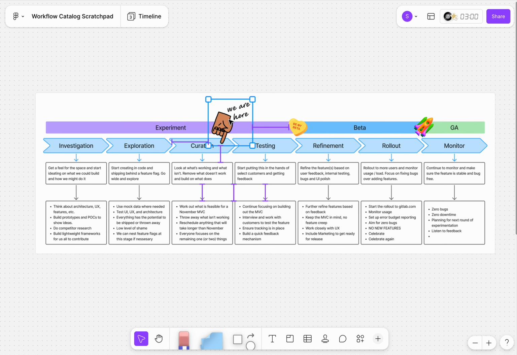So we've investigated the space, we know kind of what we want to build, we've built some prototypes, we've done some competitor research, we've put all the lightweight stuff in place, we've used mock data, we've actually moved past using mock data now already, we've tested some of the things, and we've done all of this behind a feature flag that we've enabled for nobody just yet, but we're going to start enabling it for people soon. We're going to start testing these things. We're going to start really looking at what we've got. So we're moving into the curation phase.